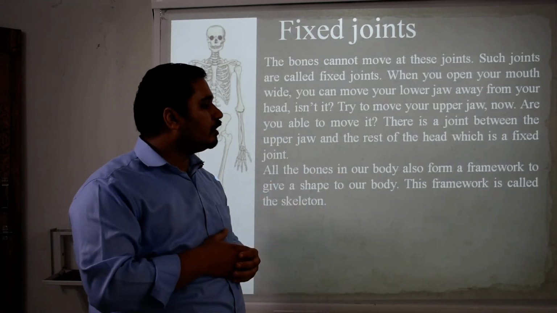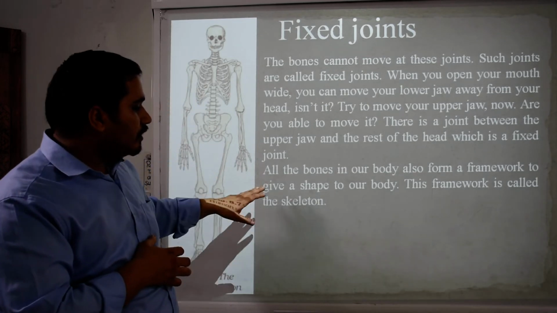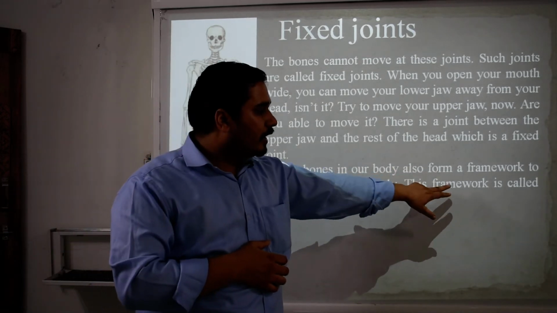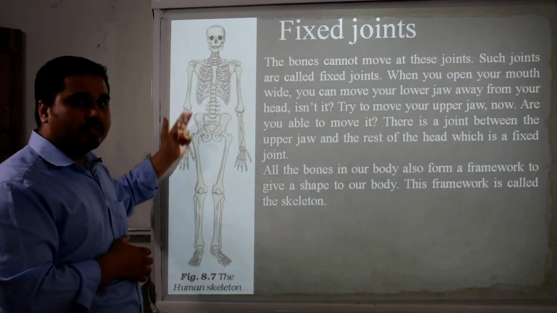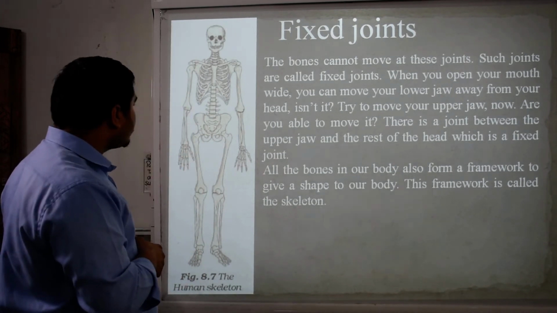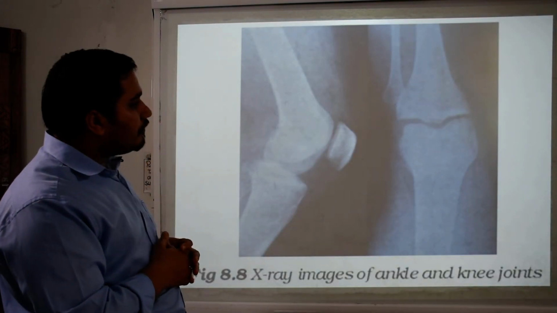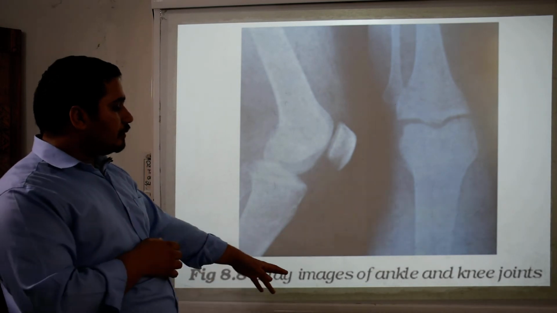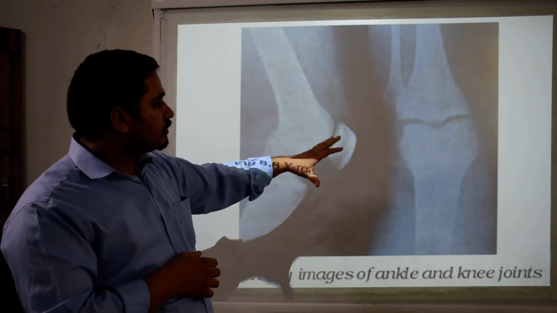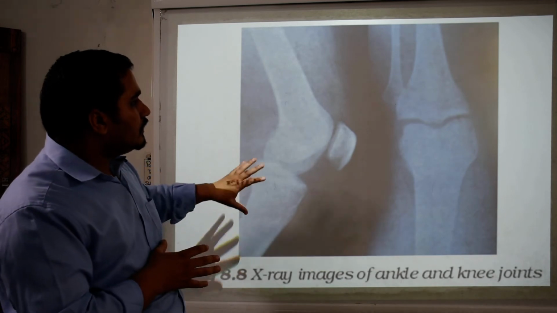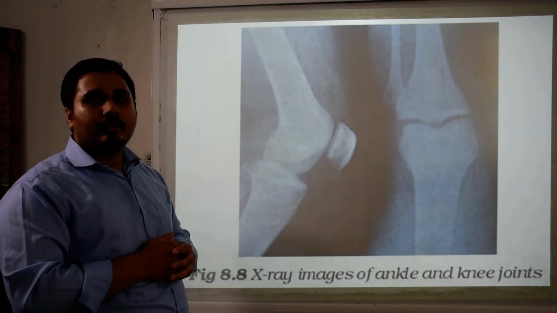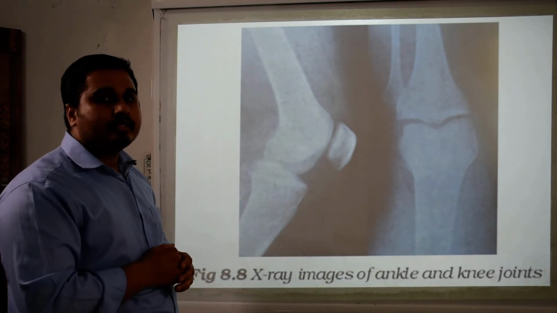All the bones in our body also form a framework to give a shape to our body. This framework is called the skeleton. This is the whole skeleton. Clear? Here are some X-ray images of ankle and knee joints, so that you can easily understand. This kind of image is also used in X-ray centers.